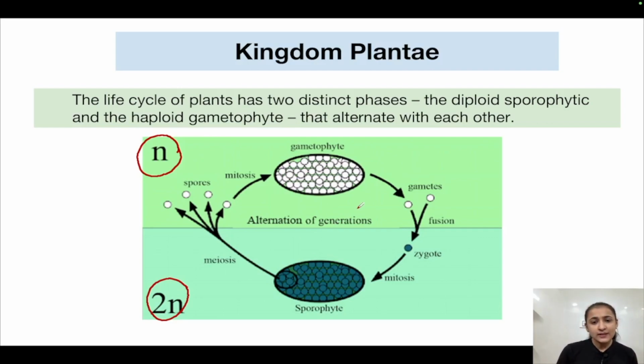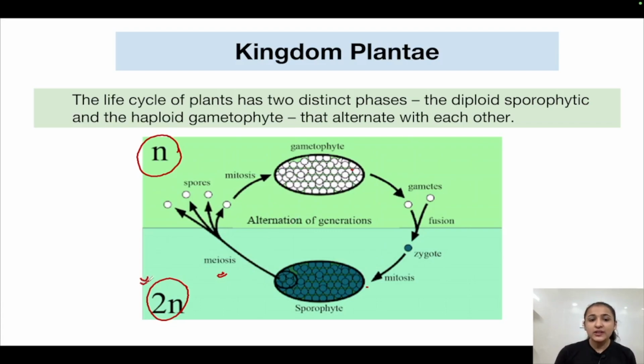As you can see in this image, in the diploid sporophytic phase, this is the sporophyte which is producing spores via meiosis. The spores will then undergo mitosis in order to produce the gametophyte, which is the gamete producing structure. The gametes are then produced which fuse with each other to form a zygote. The zygote will then develop to form the sporophyte again, which is the diploid plant body, which is again capable of producing spores. So in this way, alternation of generations is happening.